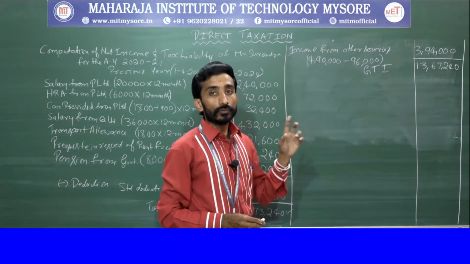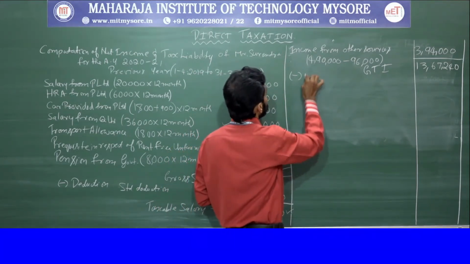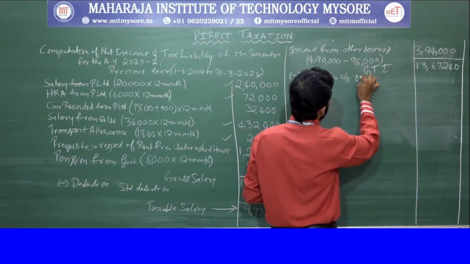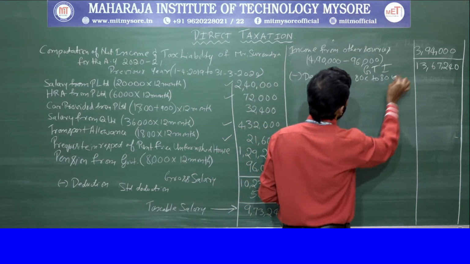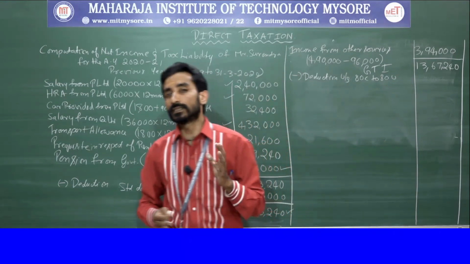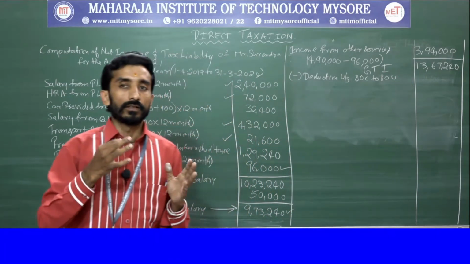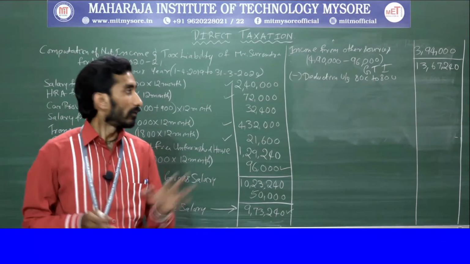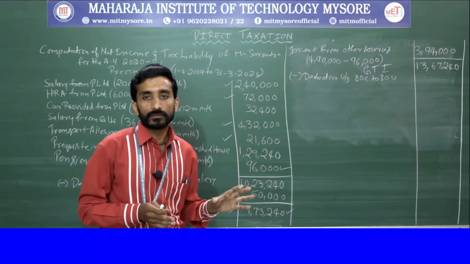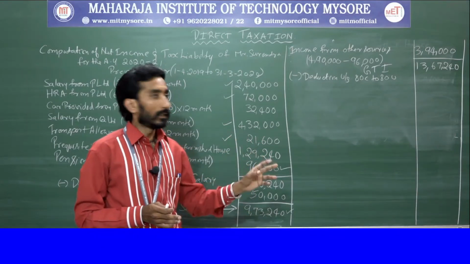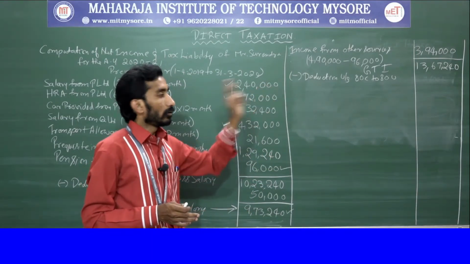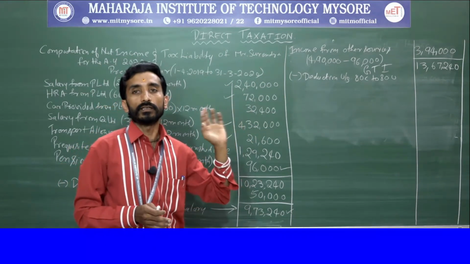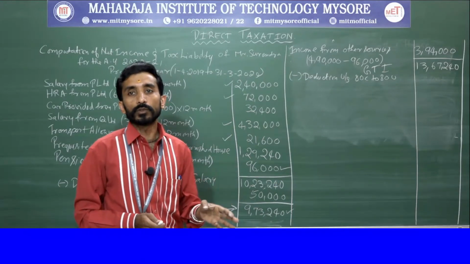Next, you need to give deduction under section 80C to 80U, right? The deductions available here are the recognized provident fund as well as the public provident fund. So that you need to give. Deduction on recognized provident fund is at 10%, meaning they have contributed 10%.